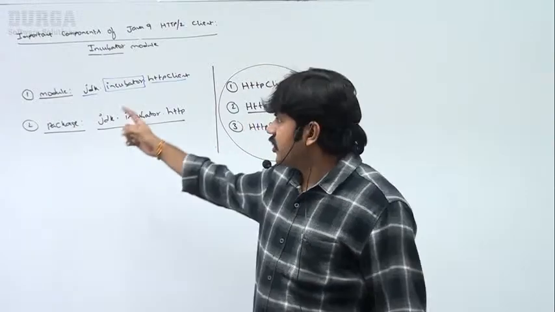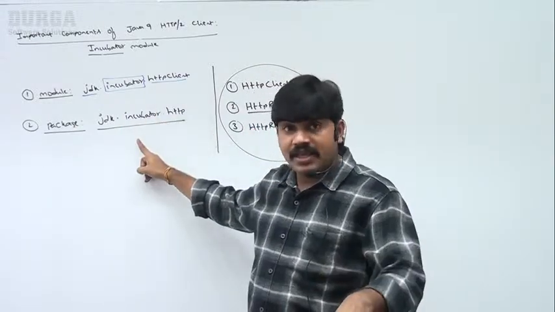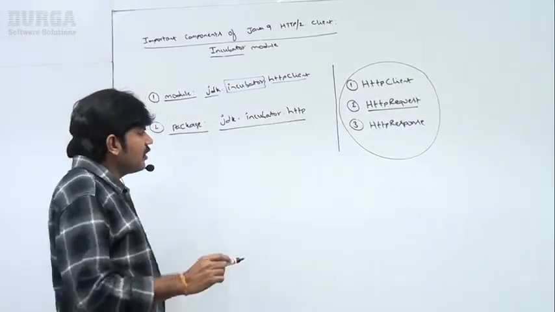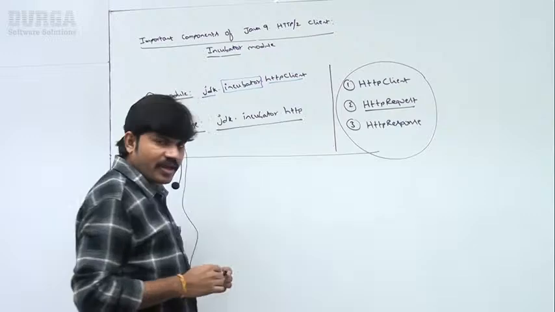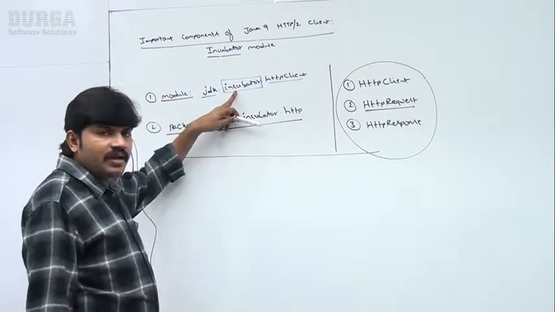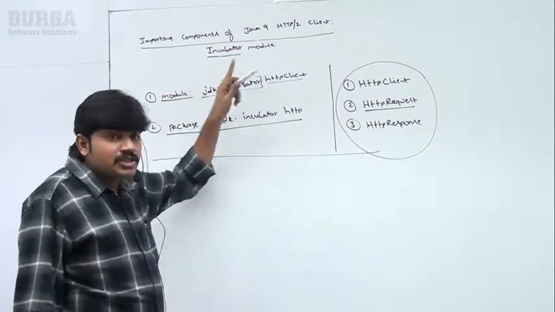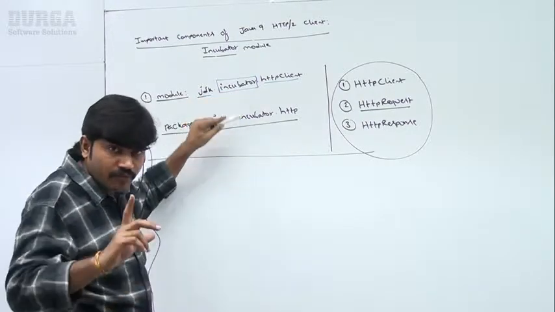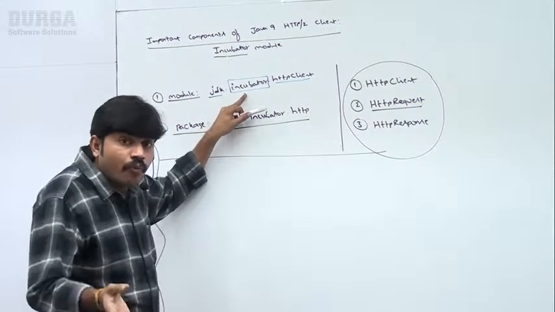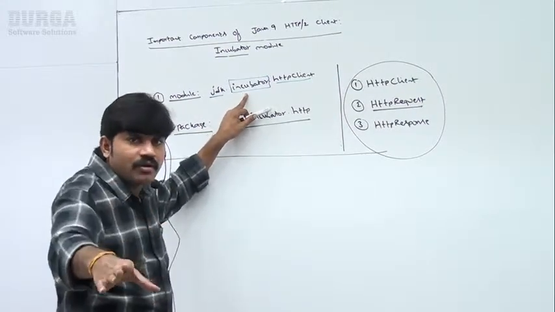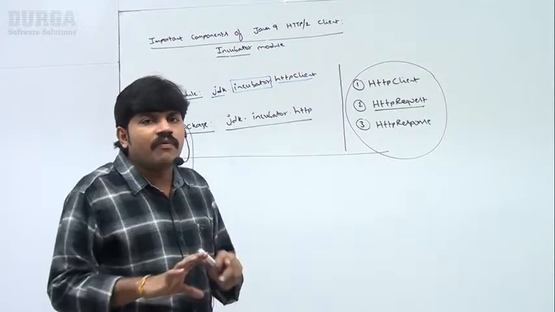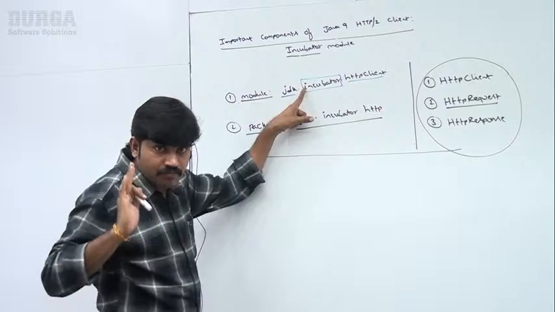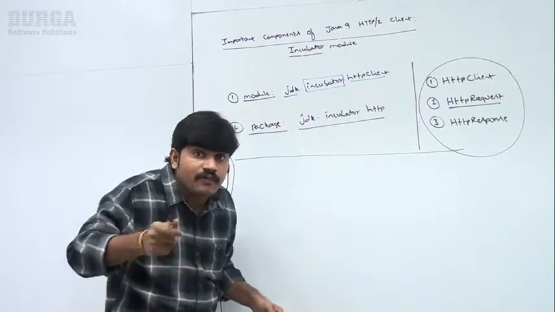Clear, right? What is the module name? What is the package name? Next, which important classes are we going to use? Clear? But one small twist is there. Observe, sir, this HTTP2 client module is part of the incubator, not a fully matured concept. That's why, by default, this module is not available to our program. Remember that.